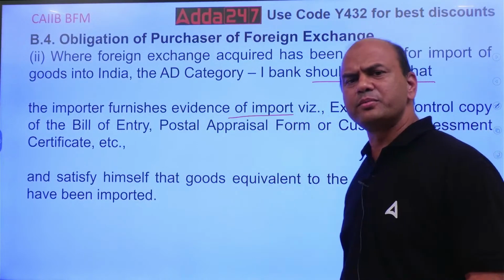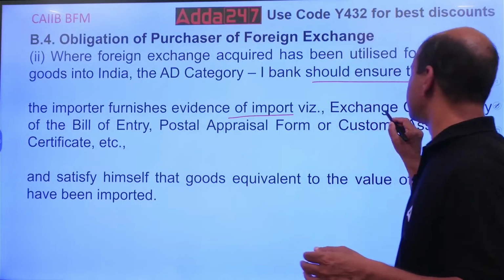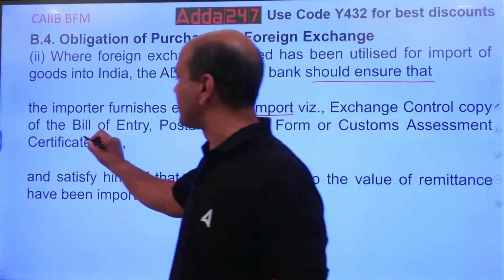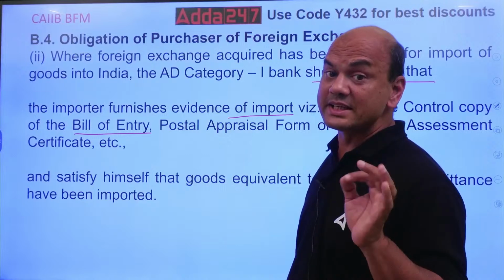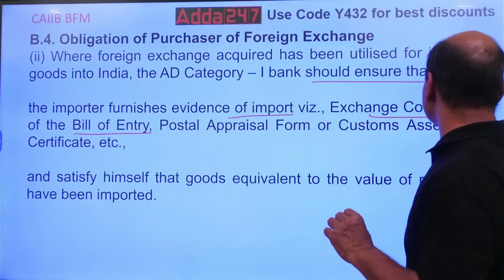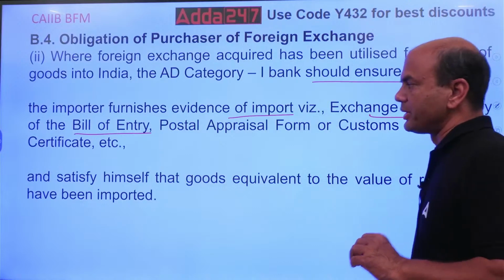Means what is evidence of import? That the goods have come into our country. That is bill of entry. Exchange control copy of BOE, bill of entry. Okay, bill of entry should be produced. Exchange control copy. Remember, this is also important. ECC we call it. ECC copy, exchange control copy.